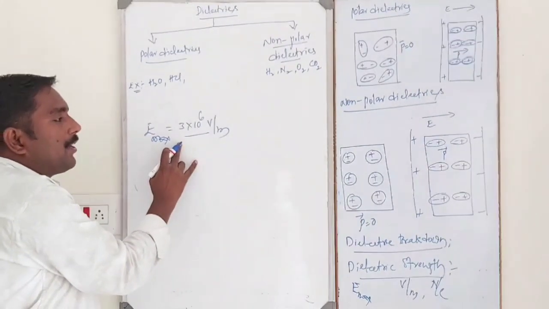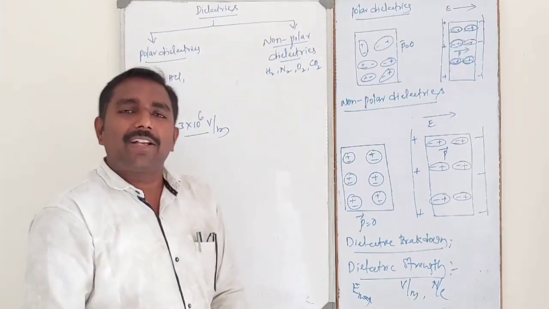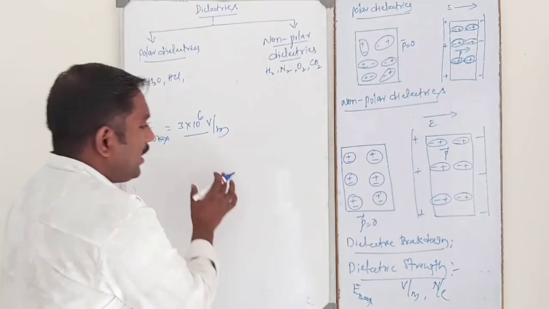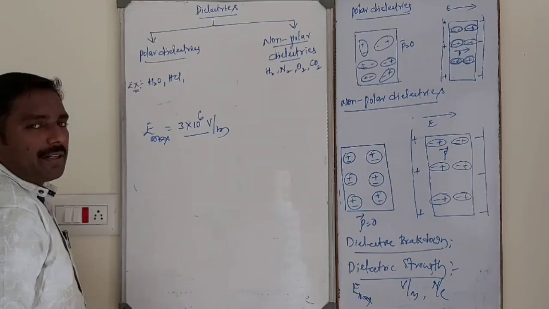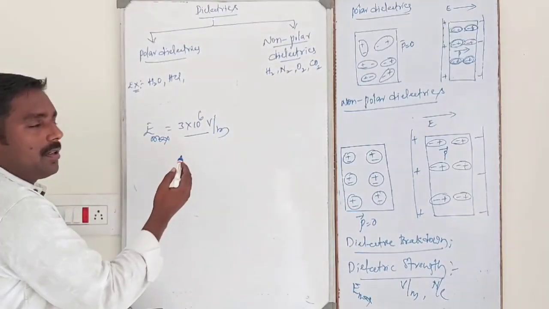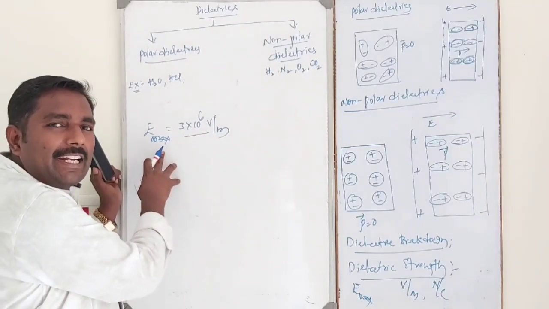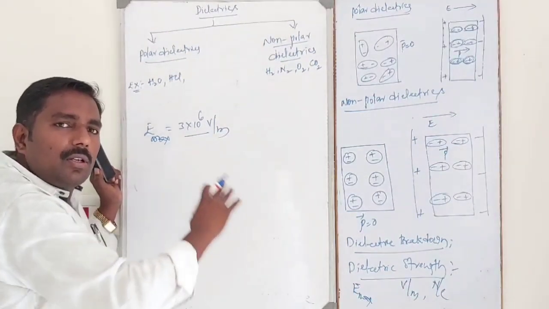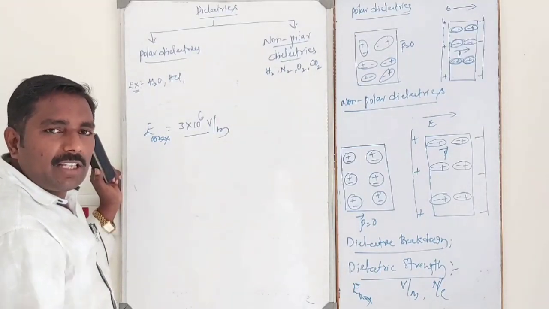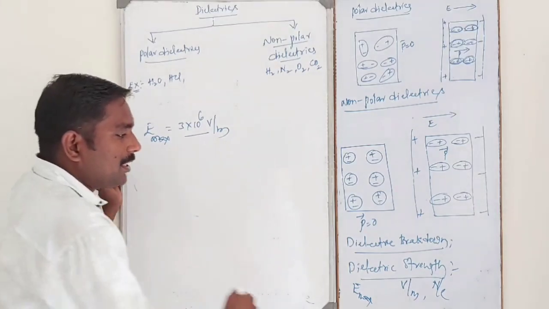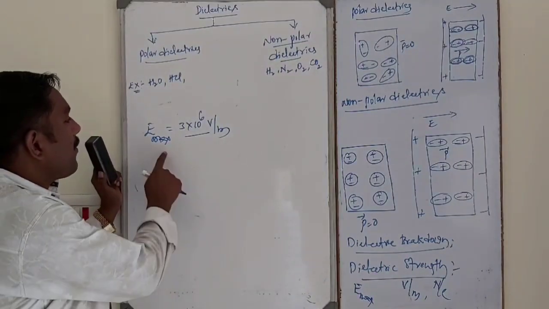When the electric field reaches 3 into 10 to the power 6 volt per meter, electrons start moving even in air. So the dielectric strength of air is 3 into 10 to the power 6 volt per meter. If the applied electric field exceeds this value, air also conducts electricity.